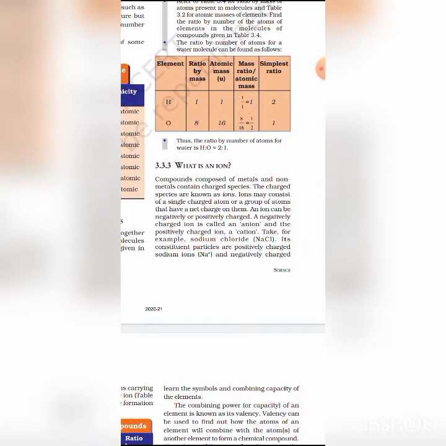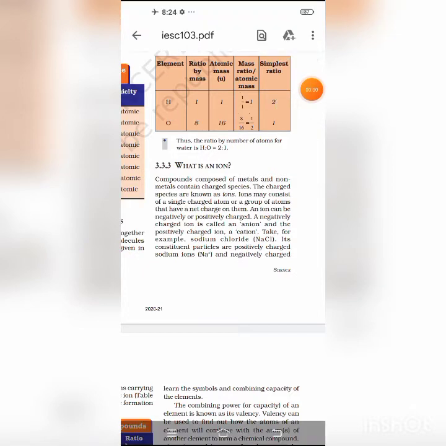Now, student, divalent cations. Divalent means valency is 2. So divalent cations: calcium Ca2+, barium Ba2+, cupric Cu2+, cadmium Cd2+, magnesium Mg2+, ferrous Fe2+.